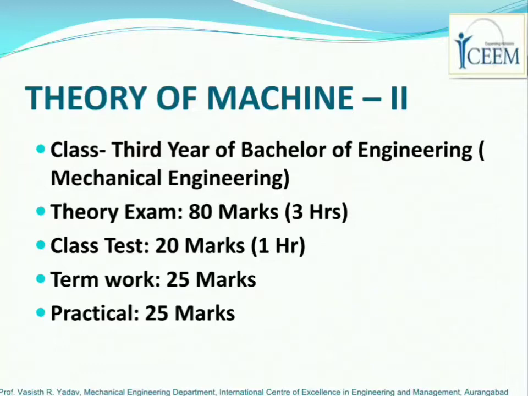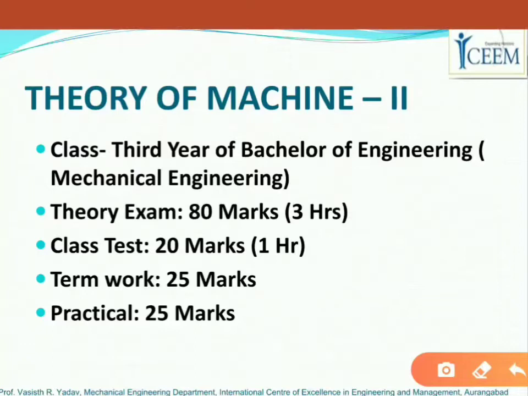This course is intended for class 3rd, semester 1, for the mechanical engineering program, for Dr. Babasaheb Ambedkar Marathwada University. Now the total theory exam for this subject is of 80 marks, and there is a 20 marks class test for this subject, right?